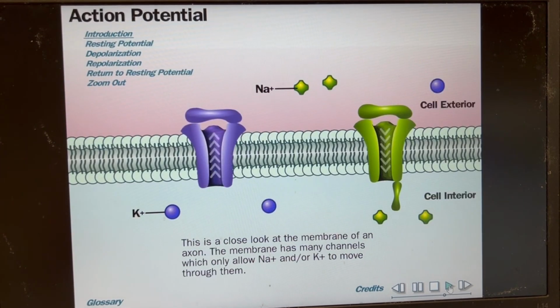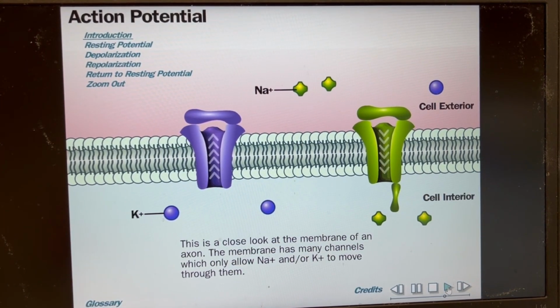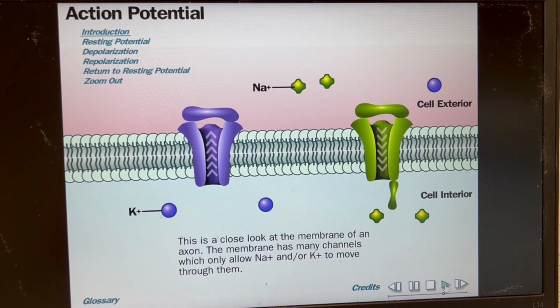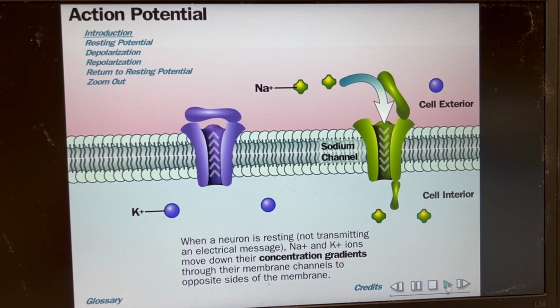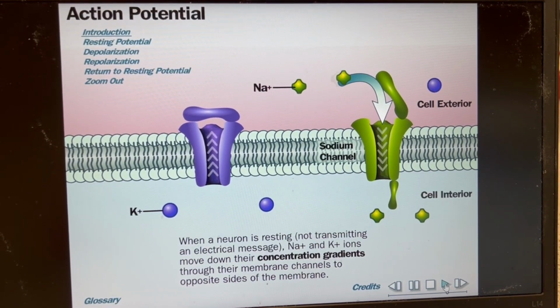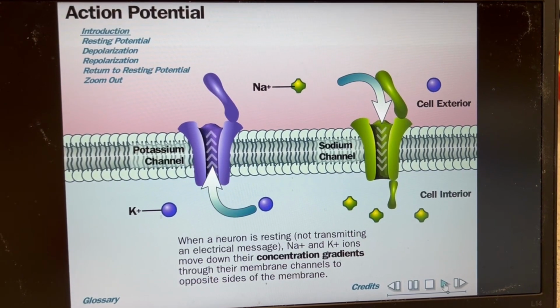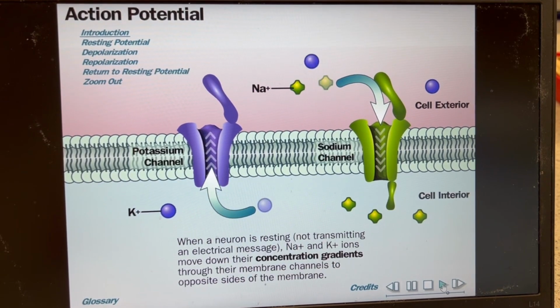At rest, the resting potential of the neuron is maintained by two ions, sodium and potassium. Taking a closer look at the membrane of the axon of the neuron, the membrane has many channels which only allow sodium and potassium to move through them. So when a neuron is resting and not transmitting electricity, sodium and potassium ions move down their concentration gradients from a high concentration to a low concentration through their membrane channels, to the opposite sides of the membrane.